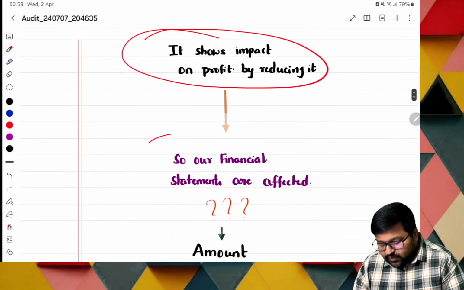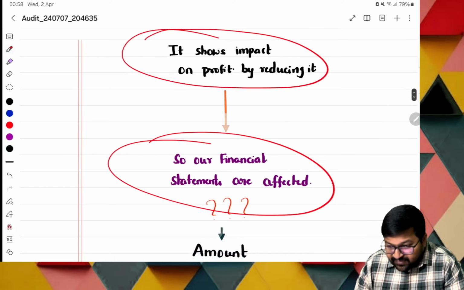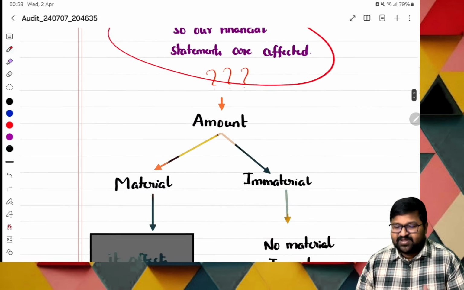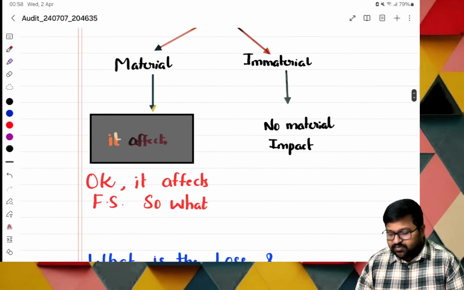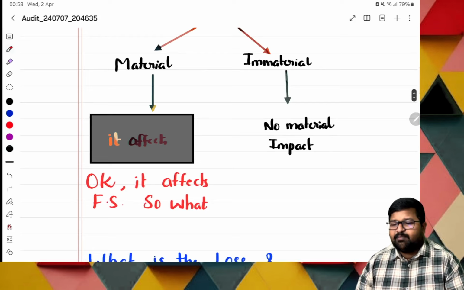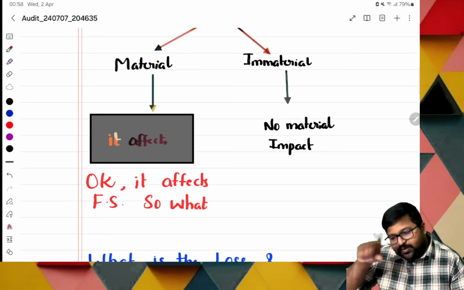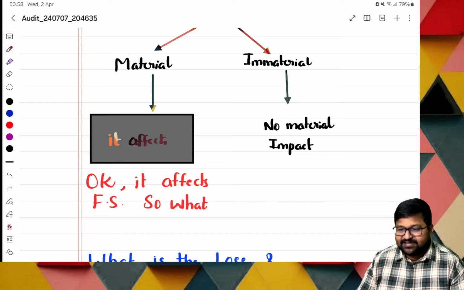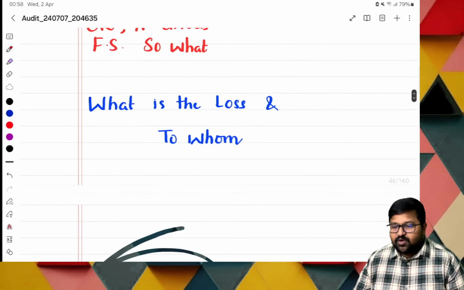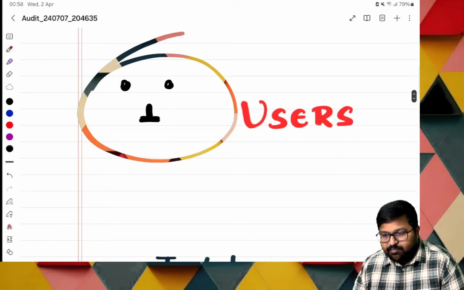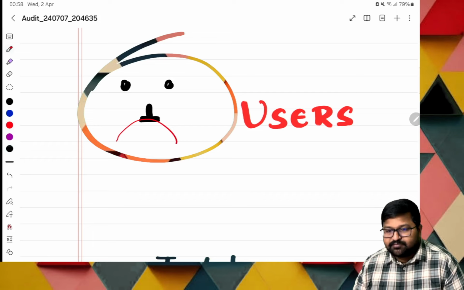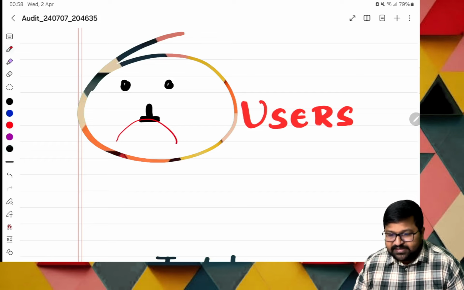When the profit is reducing, is the financial statement affected? Yes, affected. Same effect, material or immaterial. If it is material, it really affects. And if it is immaterial, for example, an employee's 800 rupees during 1 year, it is less material. Okay. Then what is the loss? Whom again, whom 6 years. Now will they be happy or will they cry? They will cry. That's the case. Okay. They are very sad.